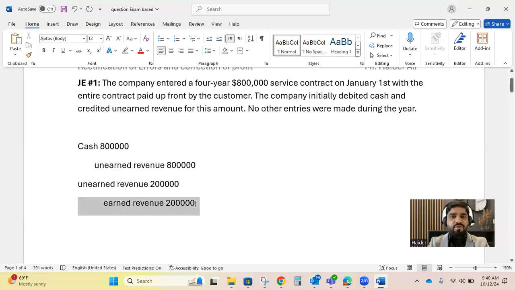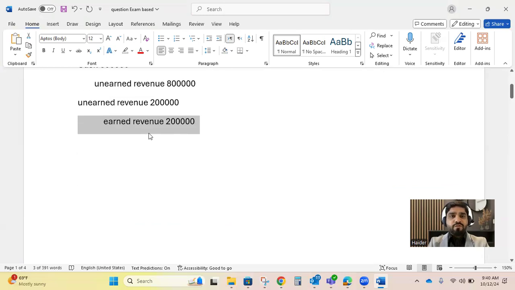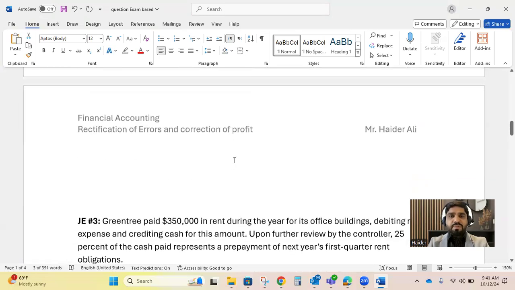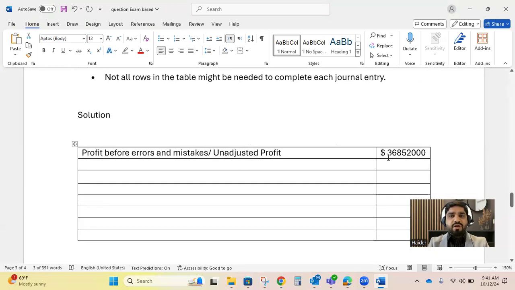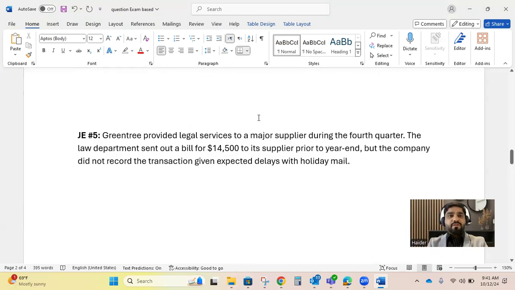Because of this increase in revenue, your profit would also increase, and ultimately the profit given to you already would also increase. So this is your unadjusted profit, the profit before any errors and mistakes. Let's add 200,000 to it because we are recognizing that 200,000 has been earned. That's it. We add earned revenue to our previous profit because it will fix the incorrect profit. I hope that it is understood.